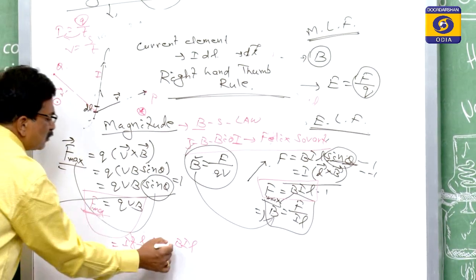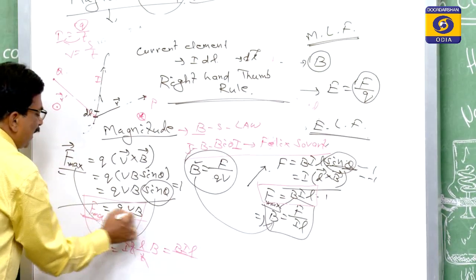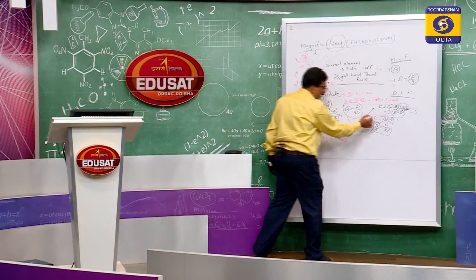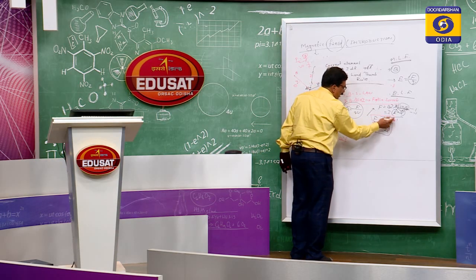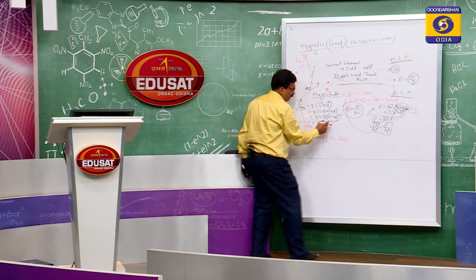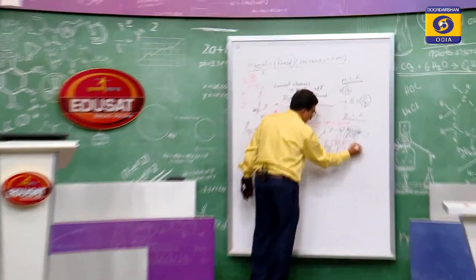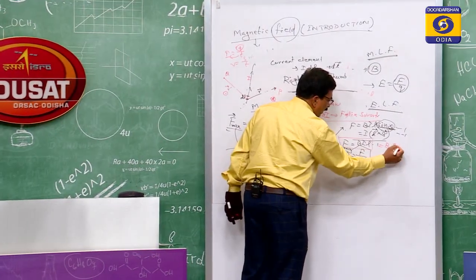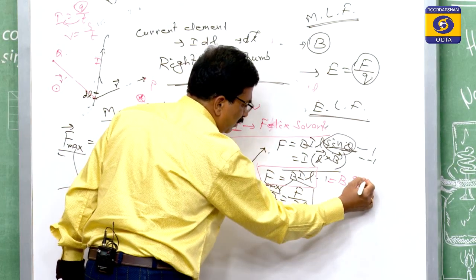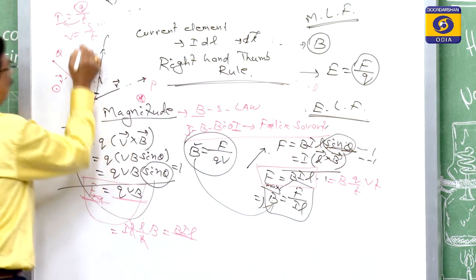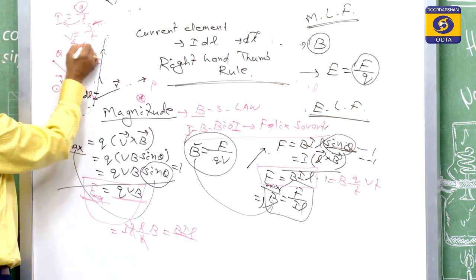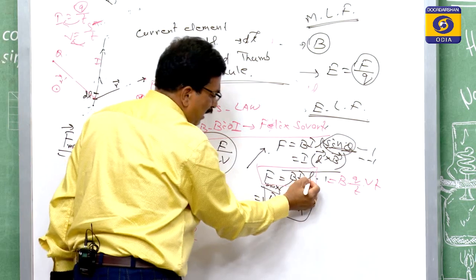F max is equal to BIL, and F max we have taken as QVB. Similarly, F is equal to BIL, that also equals QVB. So F is equal to BIL, B will remain as such, I is equal to Q by T, and L is equal to VT. L is equal to Vt, because S is equal to Vt, S means distance, here L is the distance.